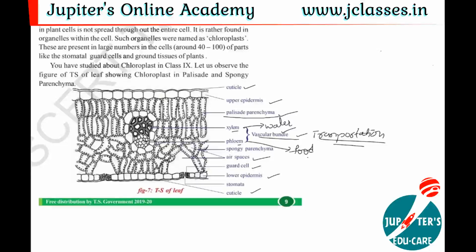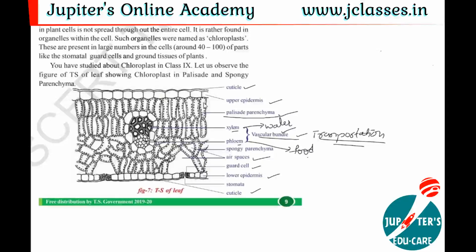So here, where is the chloroplast? Here, the cell. So this is a plant leaf, and there are many tissues, and in these tissues cells are there. In that cell, as we have just discussed, chloroplast is there. In that chloroplast, chlorophyll is present.